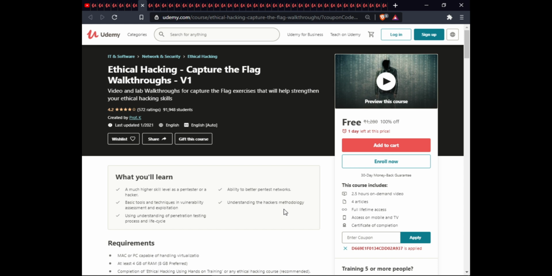The next course is Ethical Hacking Capture the Flag Walkthrough version 1. In this course, you will learn a much higher skill level as a pen tester or a hacker, the ability to better pen test networks, basic tools and techniques in vulnerability assessment and exploitation, understanding the hacker's methodology, and understanding of the penetration testing process and life cycle. This course is 2.5 hours on-demand video, articles, full lifetime access, excellent warranty, and certification of completion.